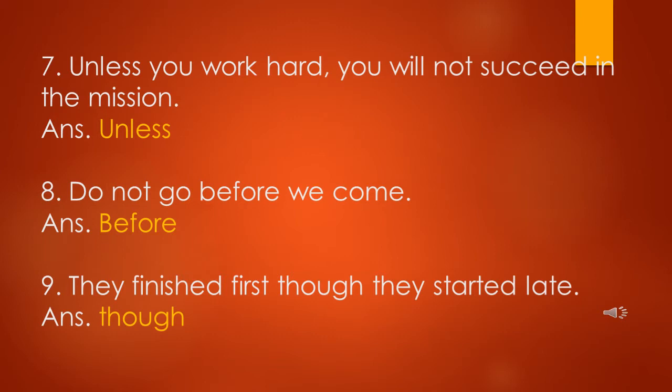Sentence number 9. We finished first though they started late. Here two opposite ideas are there and these ideas are joined by though. So the conjunction is though here.